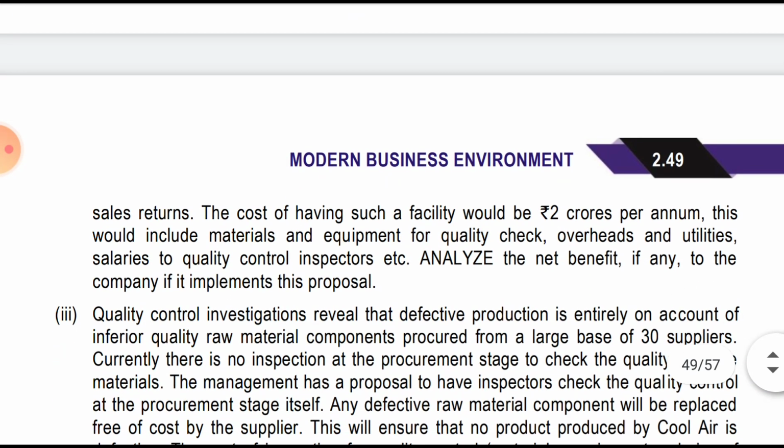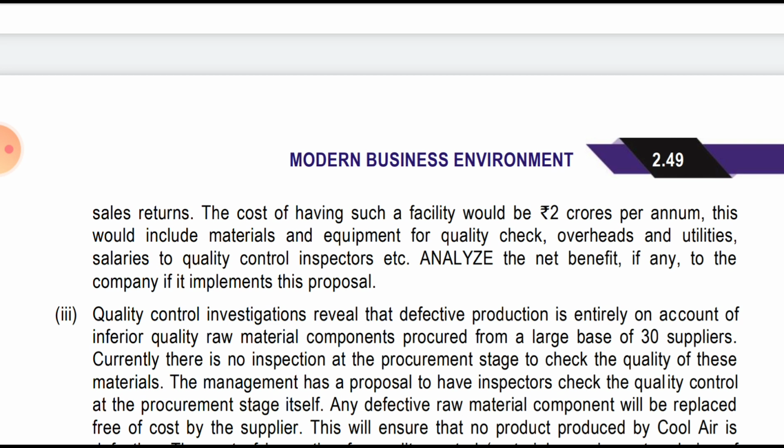The cost of such a facility, that is the inspection facility which they are installing, is 2 crore. This would include the material and the equipment for the quality check, overheads and the utilities, salary to the quality control inspector, etc. This 2 crore, this is the bifurcation, but they haven't given the exact bifurcation. This is just for the sake of saying. Then analyze the net benefit, if any, to the company if it had implemented this proposal.